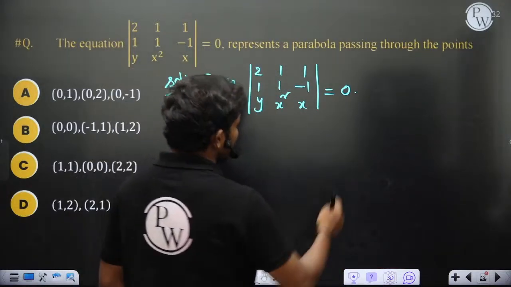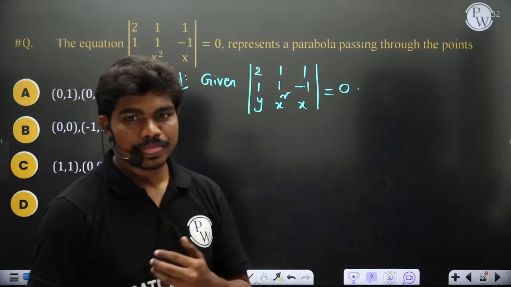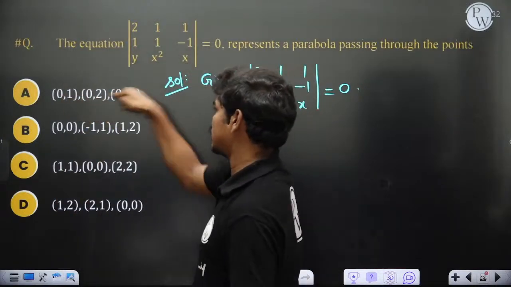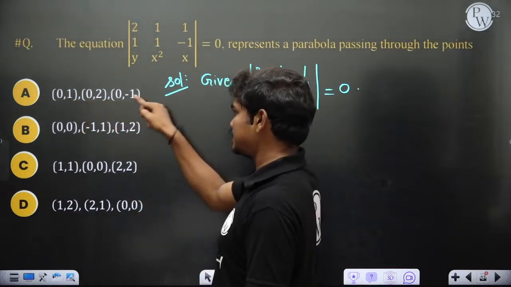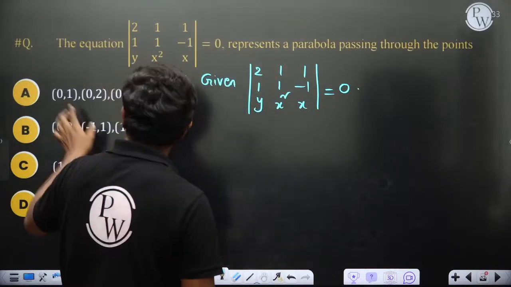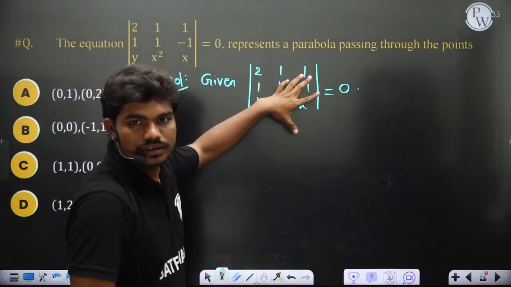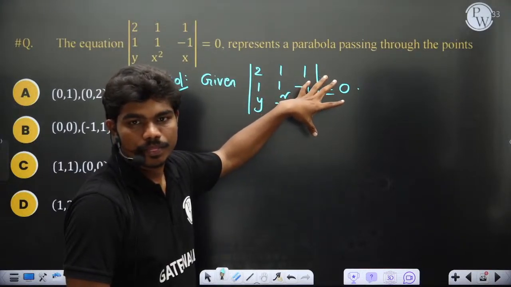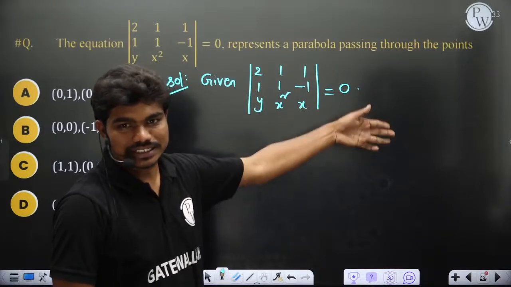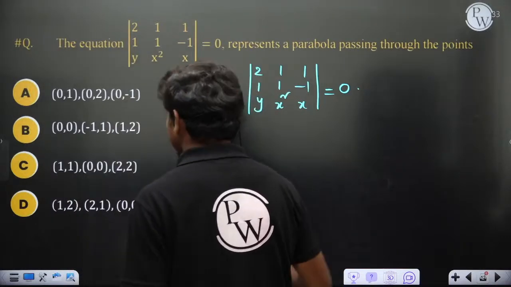Now let's see, this is 0: the determinant with rows 2 1 1, 1 1 minus 1, y x square x. Ultimately, if this parabola is passing through this set of points, then these 3 points should satisfy this determinant, correct? Will you agree that if this parabola is passing through all these points, then each point should satisfy this determinant? If this parabola is passing through x comma y, then the point x comma y should satisfy this determinant, correct?